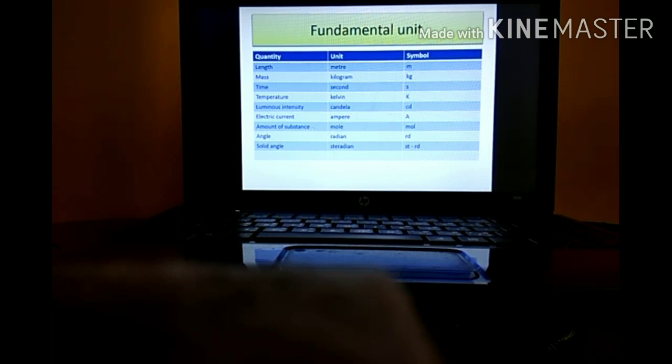Next one, amount of substance. It is basically related to chemistry. The unit of amount of substance is mole and its symbol is mol. Next one, angle. How much angle has been created? It is measured in radian and its symbol is rad. Next one is solid angle. Actually, the difference between angle and solid angle is that angle is 2D and solid angle is 3D. Solid angle, its unit is steradian and its symbol is sr.